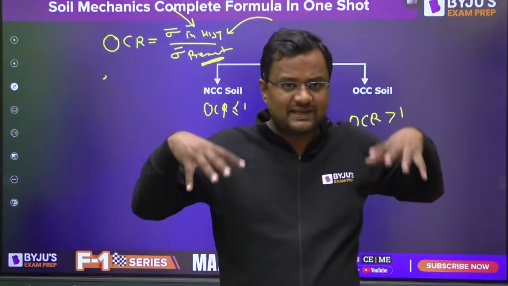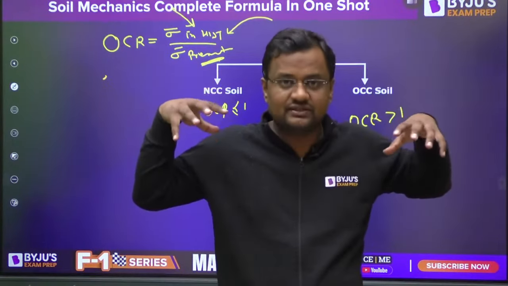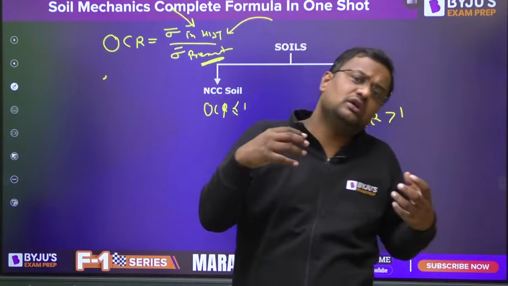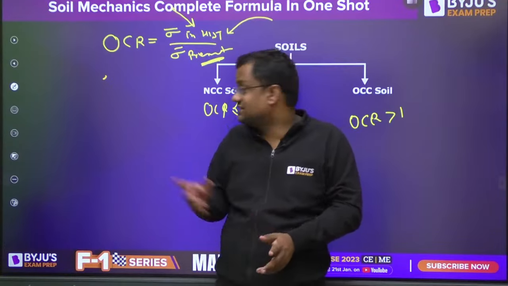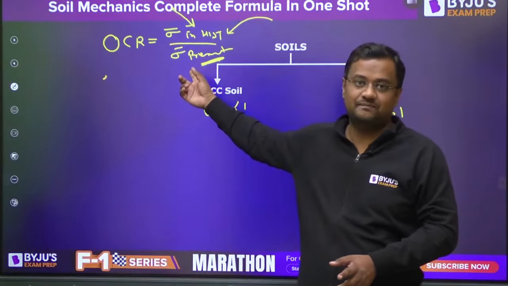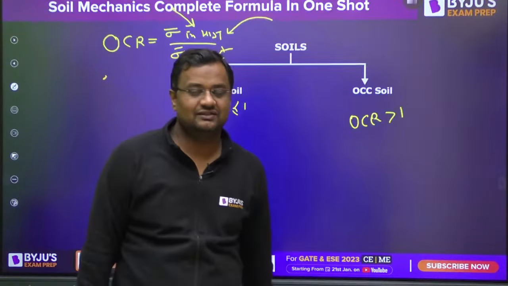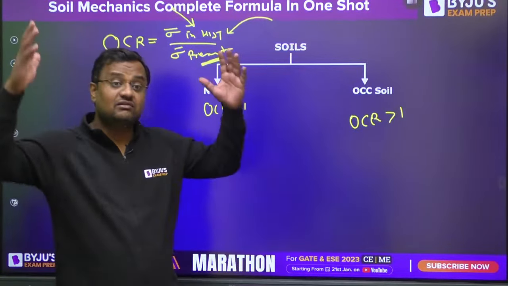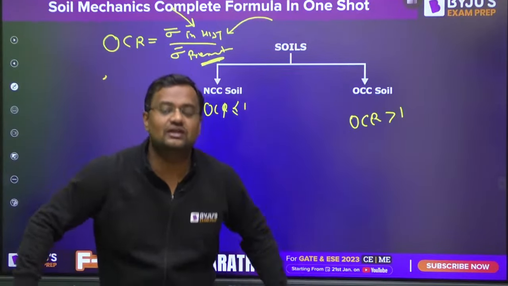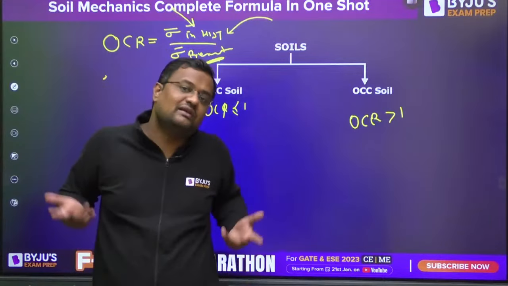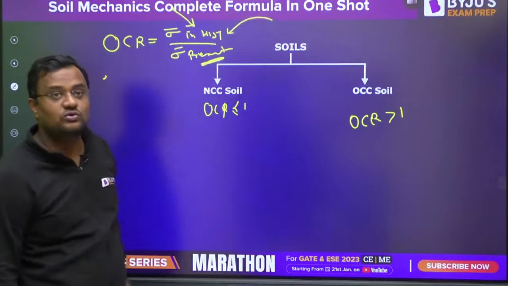Suppose I am compressing wheat in a bori, in a polythene, and before me nobody has applied load, so it will settle a lot, because it is NC, and whatever the stress is, it is maximum. But if before I compact that wheat, the Great Undertaker, Big Show, has already applied the load, or is already sitting on that polythene, then my same load will affect nothing. That is OC soil, because the past stress is most. Have you got it?